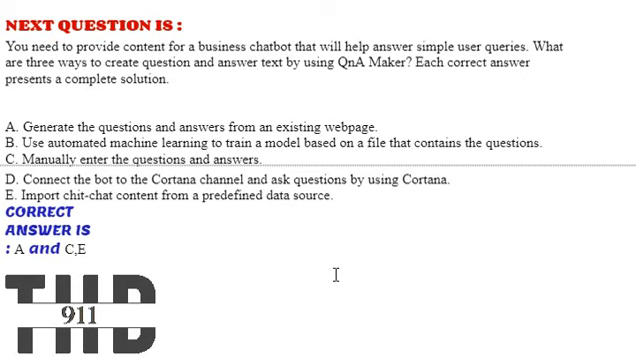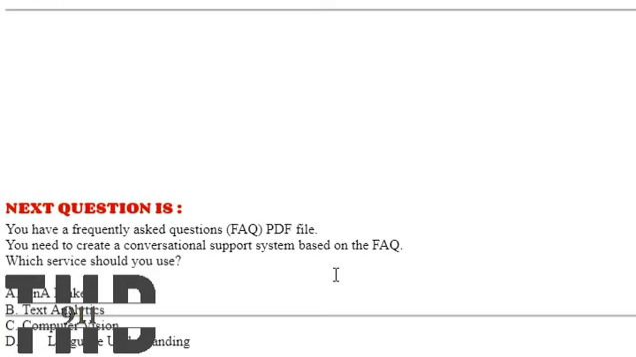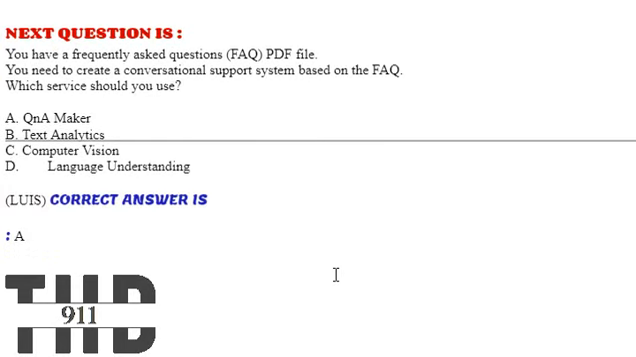Next one. You have a frequently asked question PDF file. You need to create a conversational support system based on the FAQ. Which service should you use? Option A, QnA Maker. Option B, text analytics. Option C, computer vision. Option D, language understanding. The correct answer is option A.